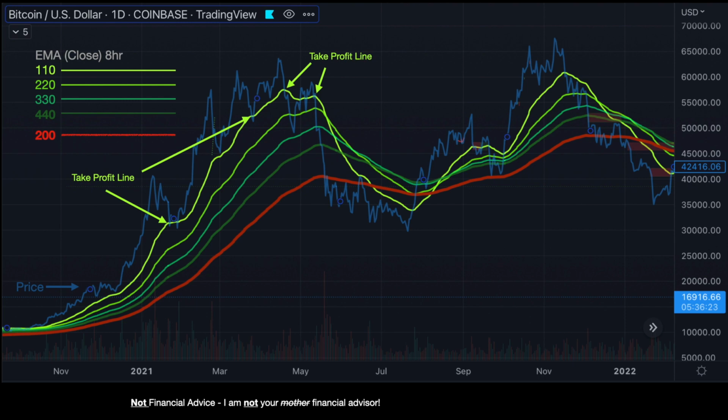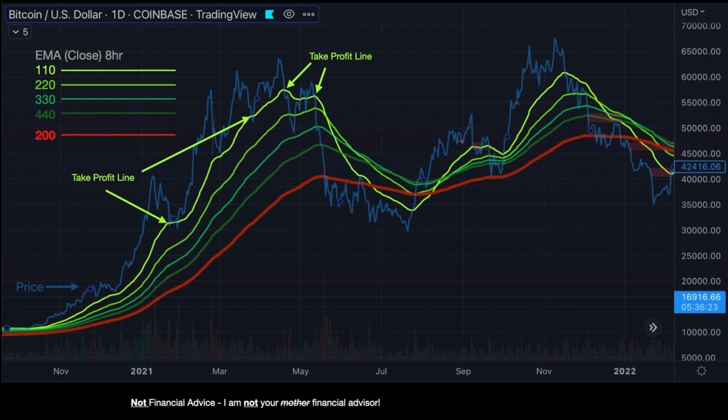So moving from left to right, every time the price is above the 110 EMA, you possibly could time the market well and pick your tops and get out at the very top, but it's very unlikely. In that very moment, every time seems like the top, every time seems like the bottom. It's really hard to know, so that's why you use these indicators and you stick to the indicators.